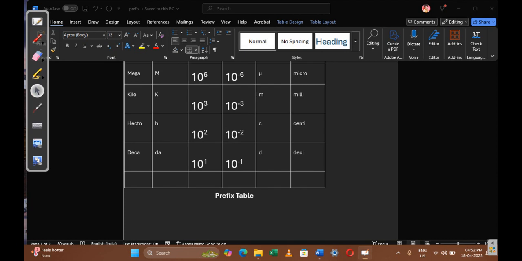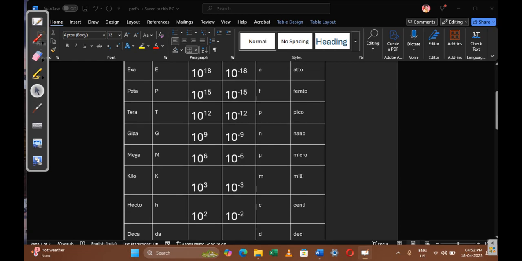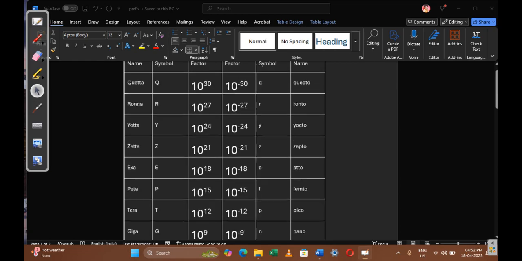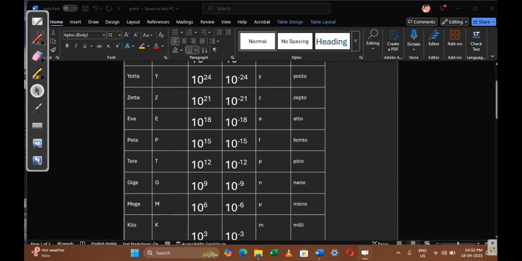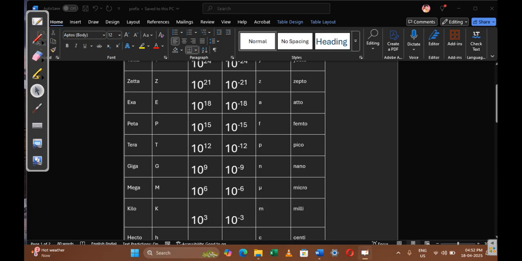Next, 10 power 1 means deca, 10 squared means hecto, 10 cubed means kilo, 10 power 6 means mega, up to the names of 10 power 30 given here. We just need to know up to 10 power 15.